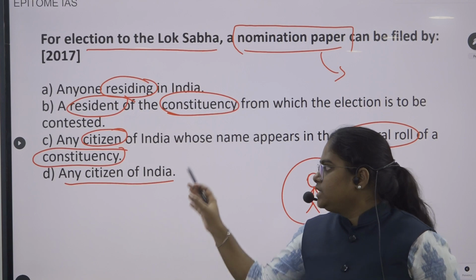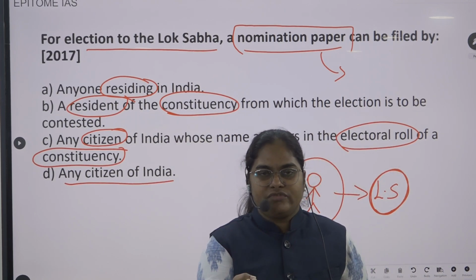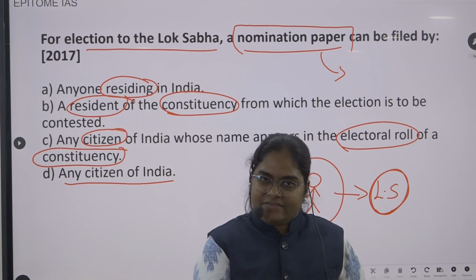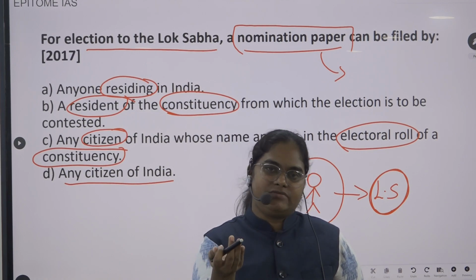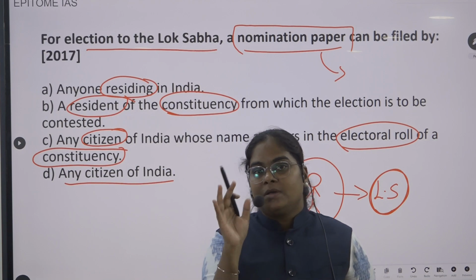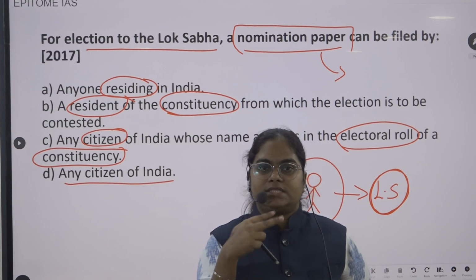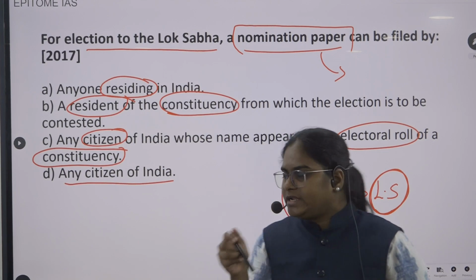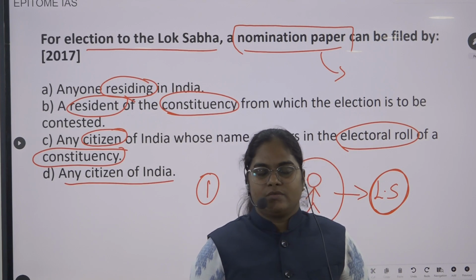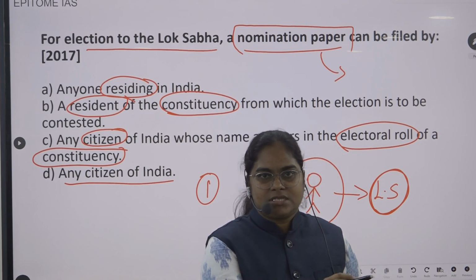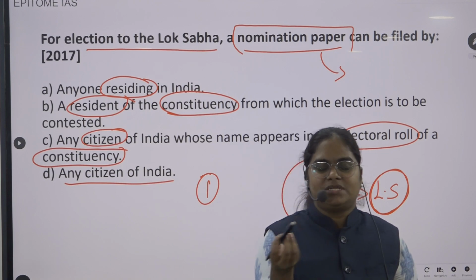So here in this question there are many eligibility criteria. Obviously he should be a citizen of India, he should be 25 years old. There are some eligibility criteria given by the Constitution of India. In this question, they are majorly talking about two things. One is citizenship: either citizenship is necessary or residency is necessary. What is the difference between citizenship and residency?